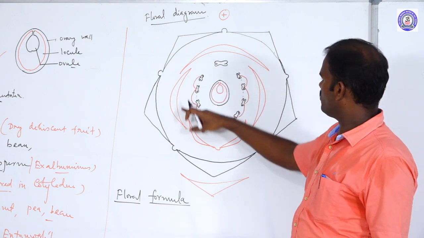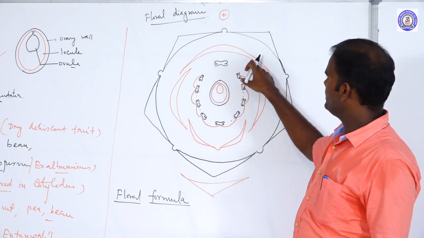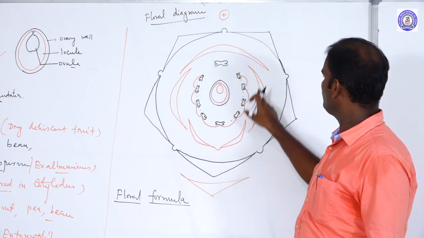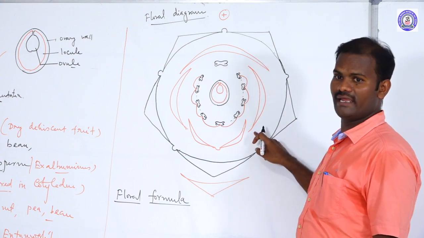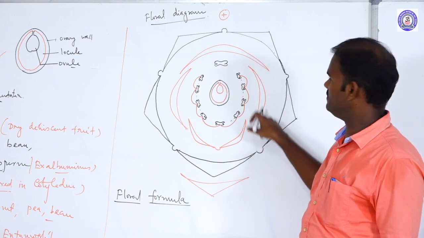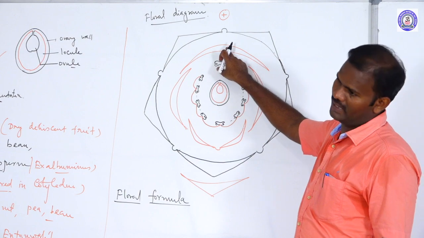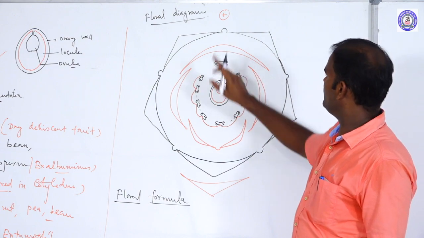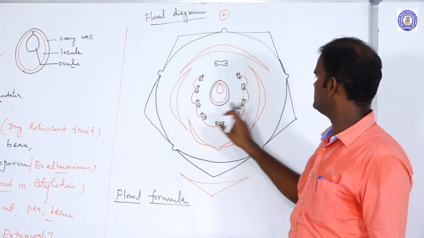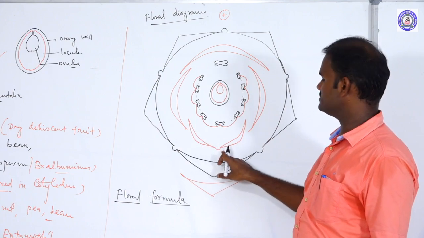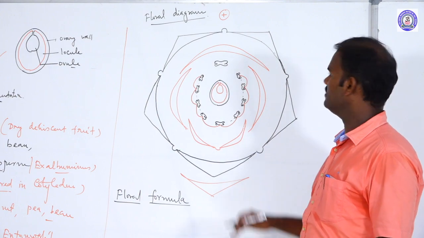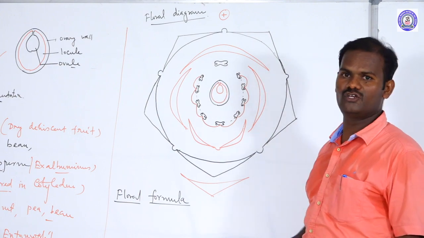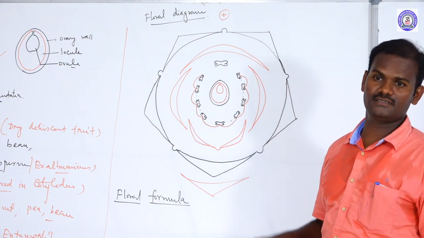Inner to the sepals is the corolla. The corolla is made of petals. The petals are polypetalous, free from one another. The aestivation is descendingly imbricate, also called vexillary aestivation. The posterior petal is called the standard or vexillum, there are two lateral petals, and the anterior petals are fused, called the keel or carina. This type of corolla is said to be papilionaceous.